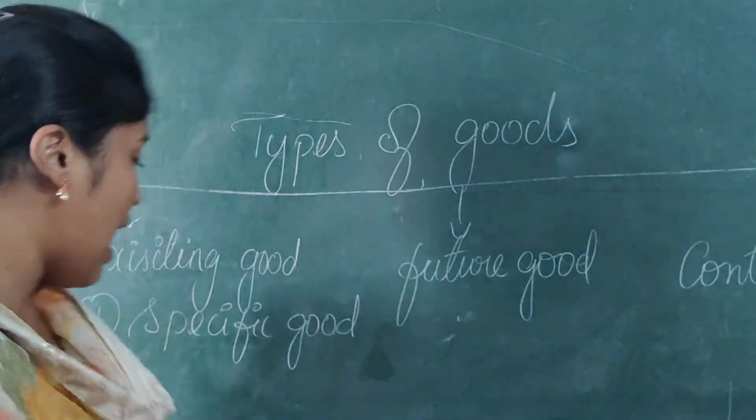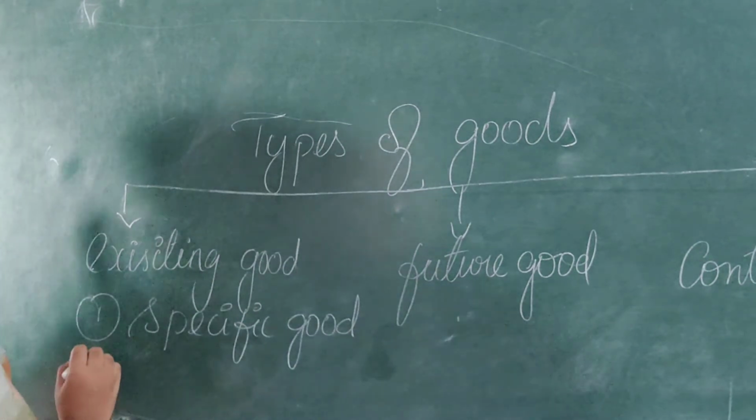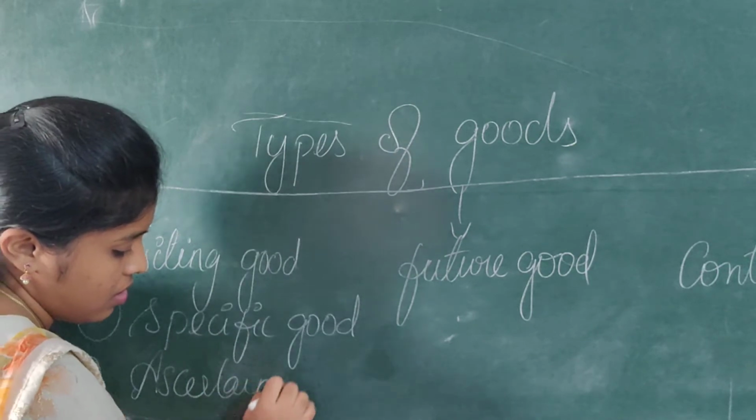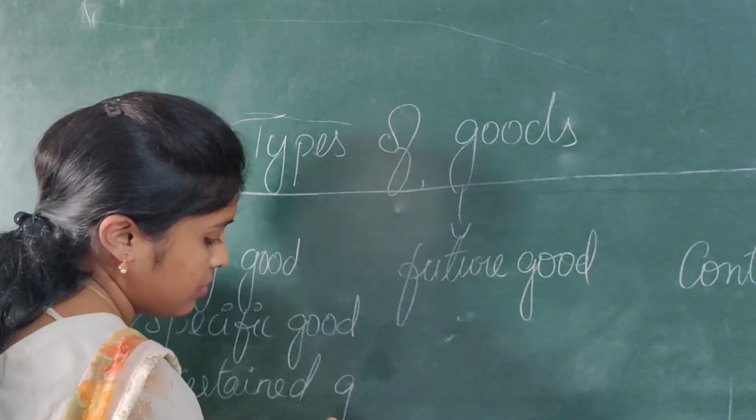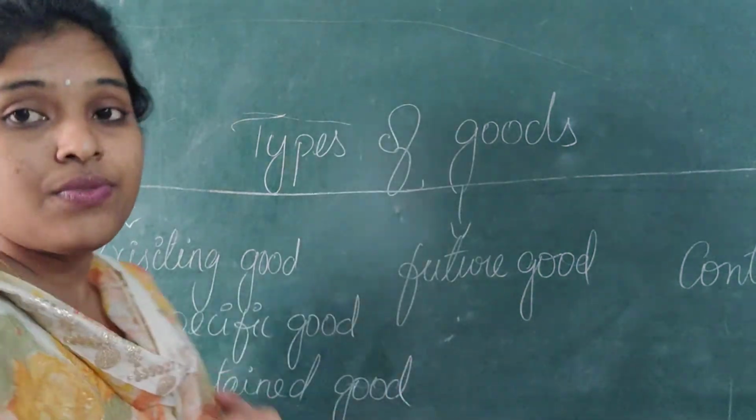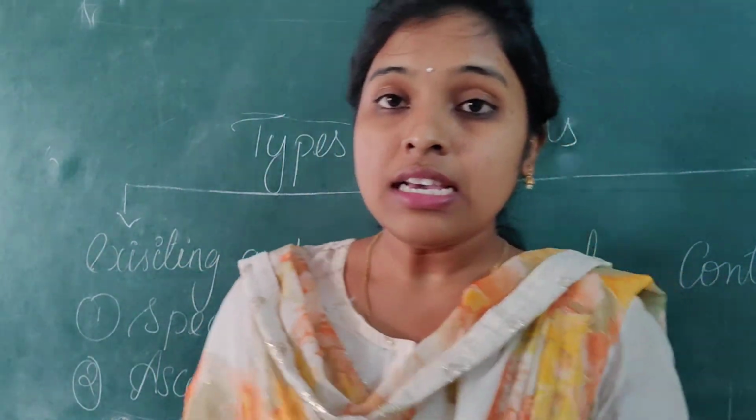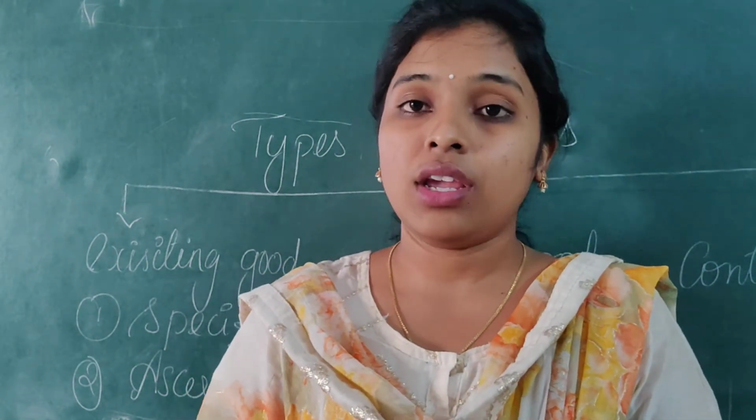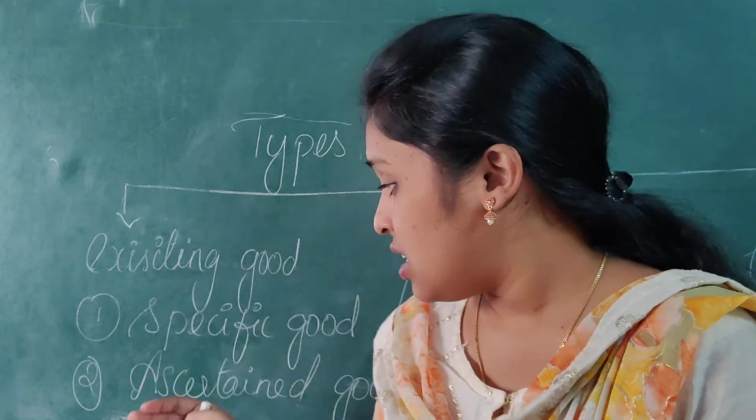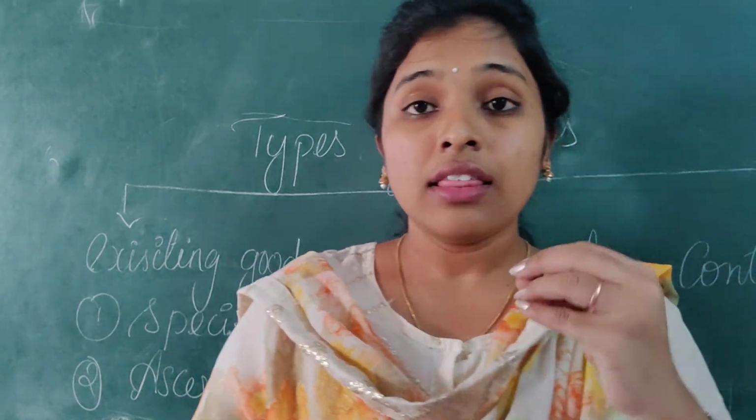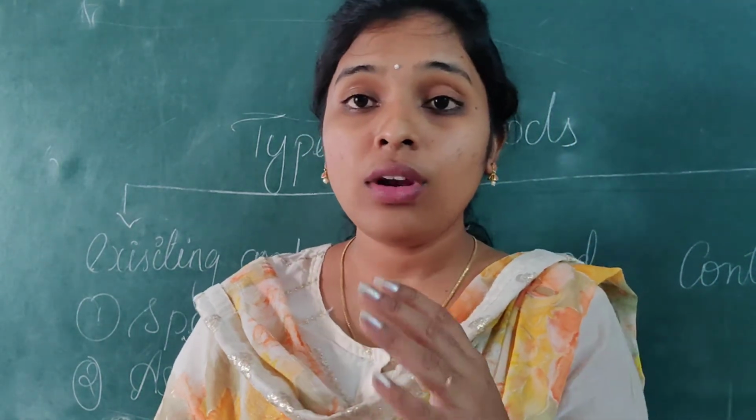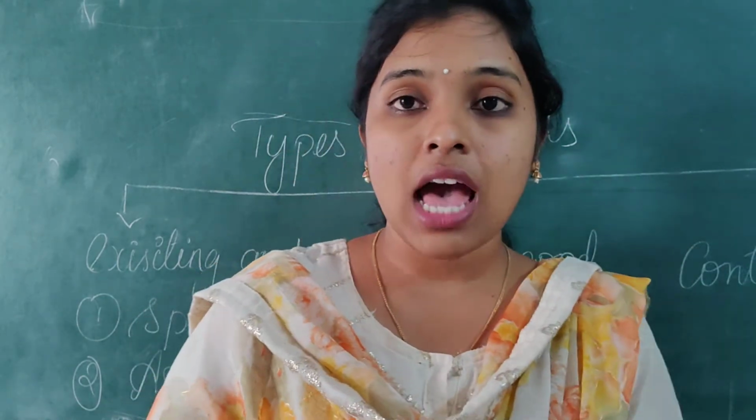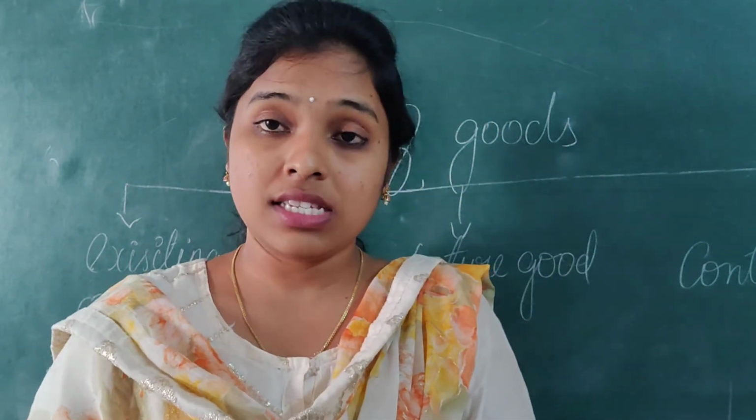And next we have ascertained goods. See, in specific goods we are mentioning the product we require. But here in ascertained goods, the goods will be identified only after the sale transaction has happened. How does it happen?